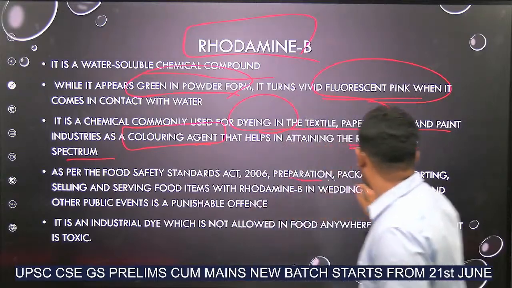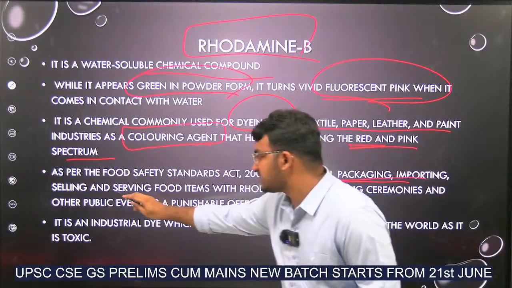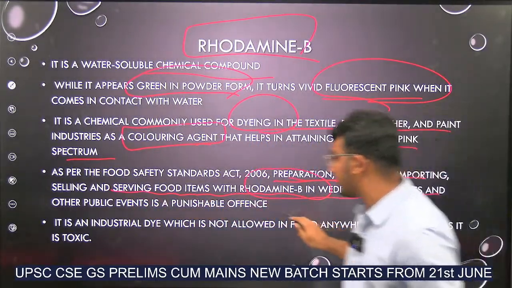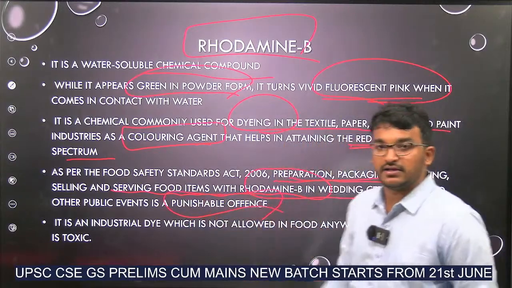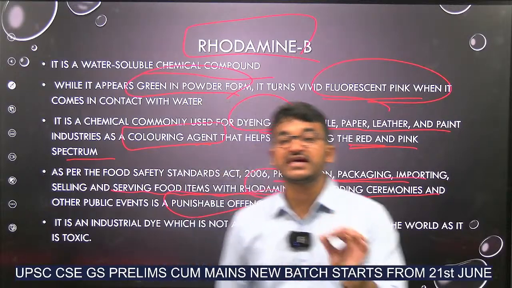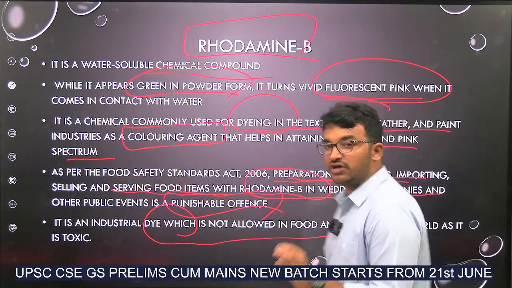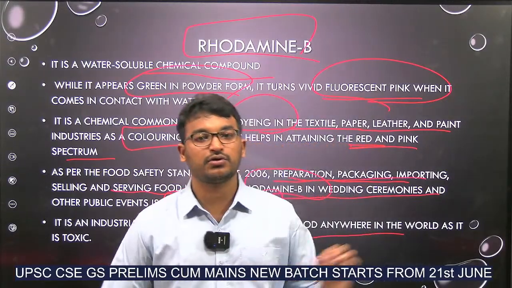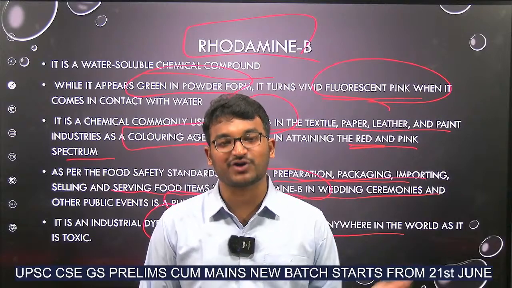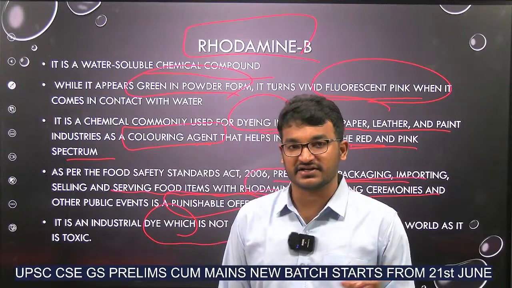That's why, as per FSSAI, preparation, packaging, importing, selling and serving food items with rhodamine B in wedding ceremonies and other public events is a punishable offence. Recently FSSAI banned the usage of rhodamine B, as it is an industrial dye which is not allowed to be used in food. Until now, many fast food centers are using this. Okay, be careful while eating at eateries which are using this rhodamine B. It is a coloring agent.